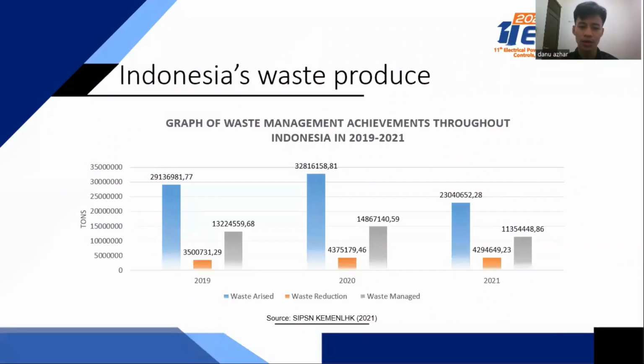This is the waste produced in Indonesia, from the Minister of Environment and Forestry. The following are the results of garbage management achievement in Indonesia from 2019 until 2021. The amount of waste generated in the last 3 years has been very high, reaching 23 million tons in 2021, and only 11 million tons of manageable waste. One of the waste management efforts is to categorize waste by type to clarify which waste can be recycled and which should be included in the landfill, which will reduce the waste.